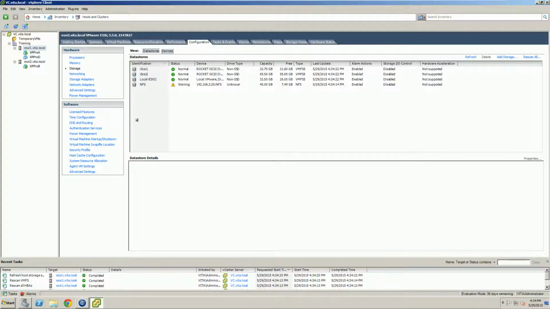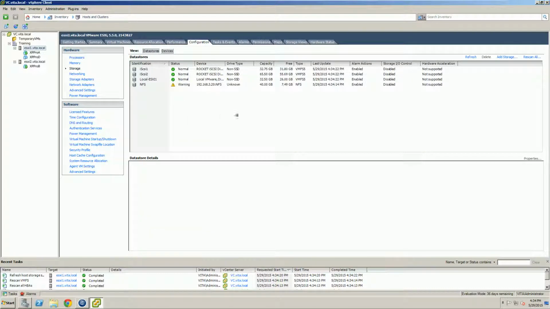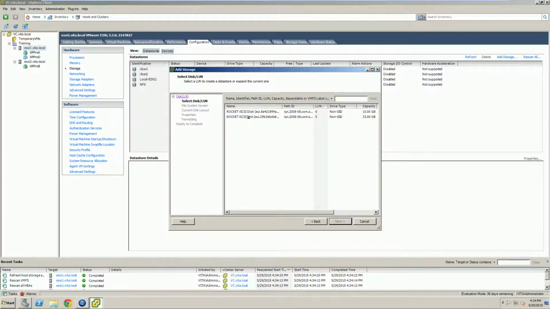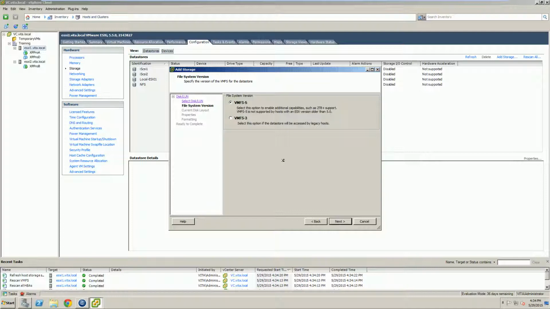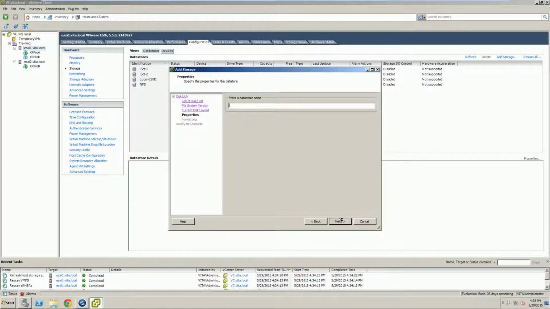So why don't we get it? We see it in our storage, but we do not get it in our storage view. That's because we actually have to add the storage. We're going to leave it as a disk LUN. We're going to select the 33 gig, our new LUN. We're going to leave it as VMFS 5. Let's give it a name, iSCSI 4.